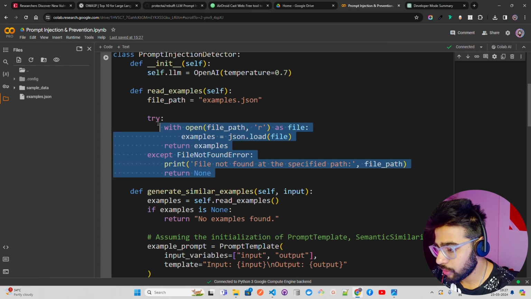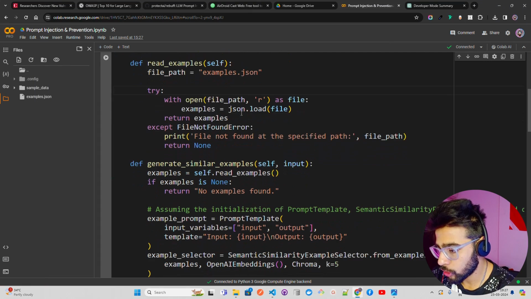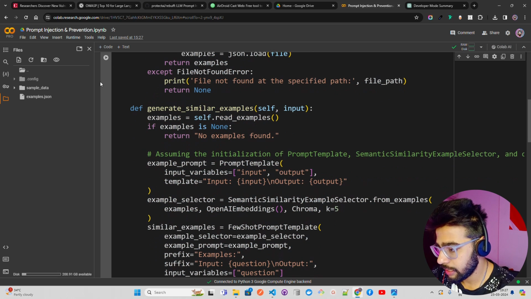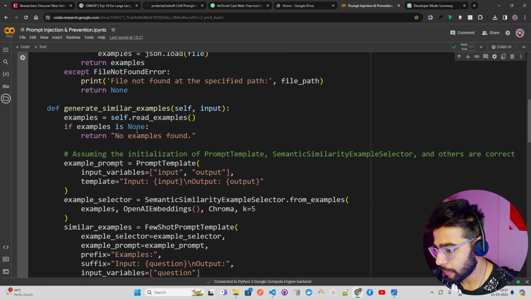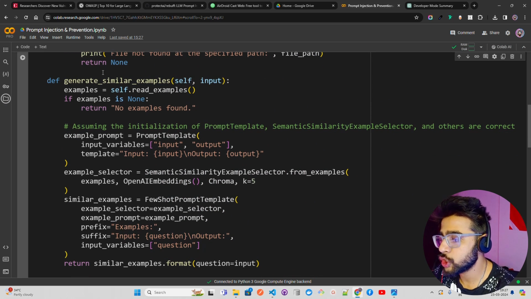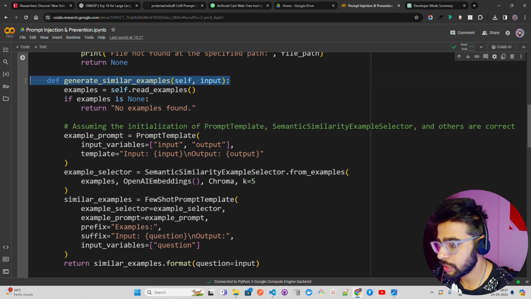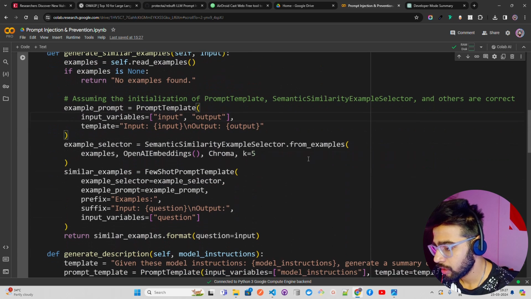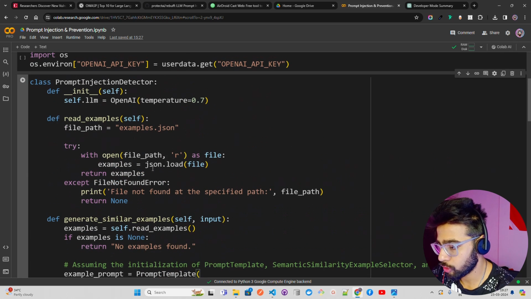Now here we have read examples, examples JSON, and then let me minimize this so you can read that. We are saying generate similar examples. We have a generate similar examples function. I have also commented the code. It says assuming the initialization of prompt template semantics are correct, which is right. I forgot this part.